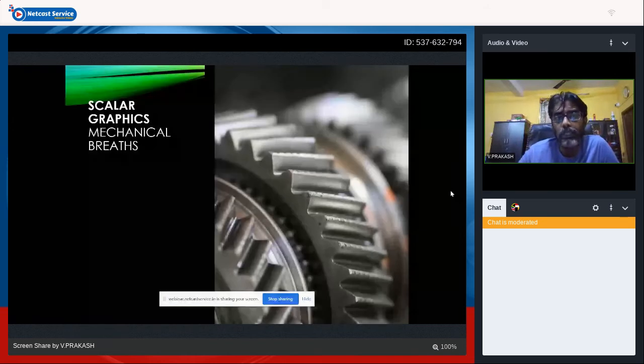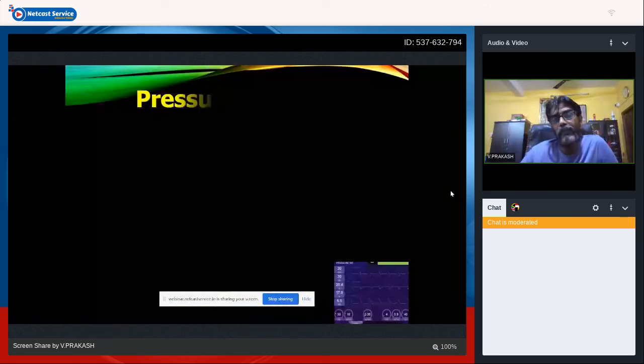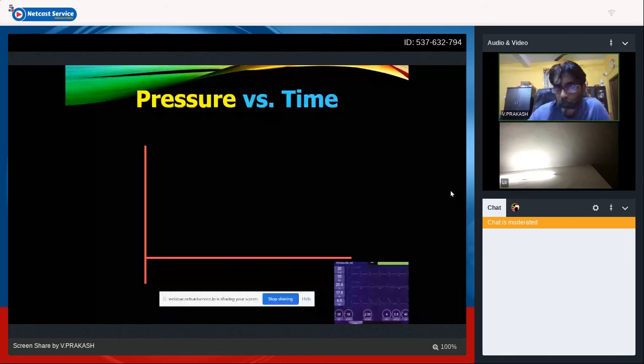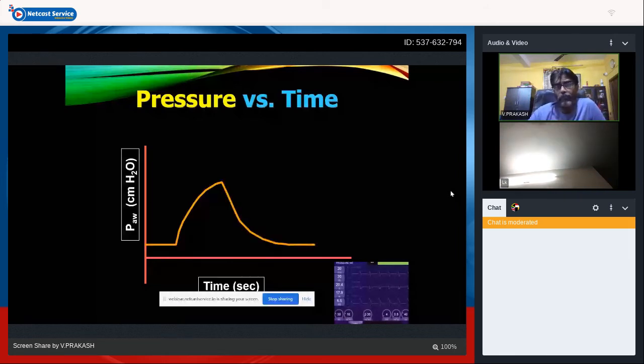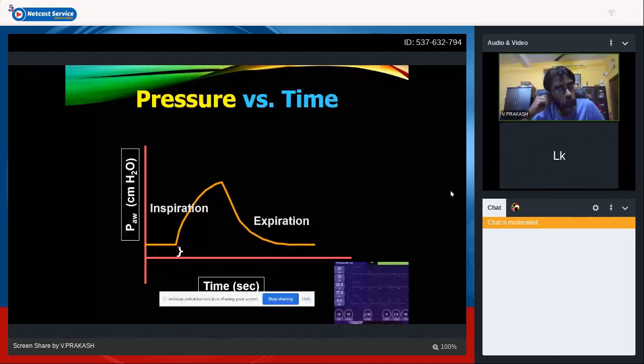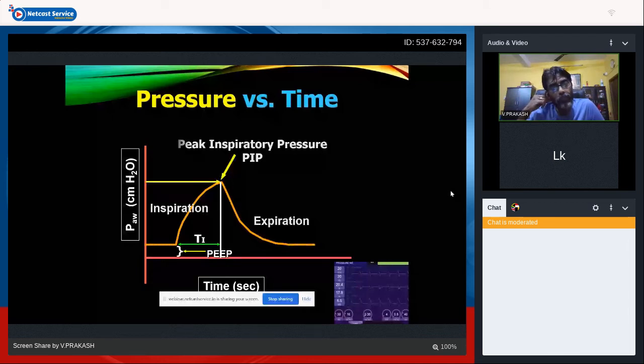Next comes scalar graphics of mechanical breaths. We have discussed that it is either pressure versus time, volume versus time, or flow versus time. So in the pressure versus time graph, the x-axis is your time, and the y-axis is your pressure. Here we see that inspiration starts not from zero but from above the baseline. That baseline is nothing but your PEEP, the positive end expiratory pressure.